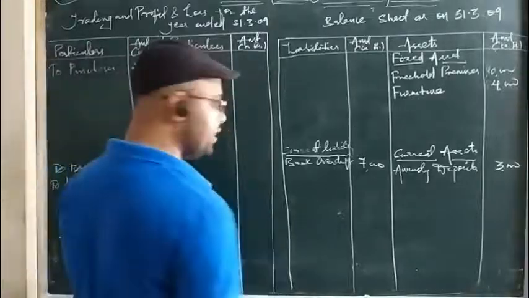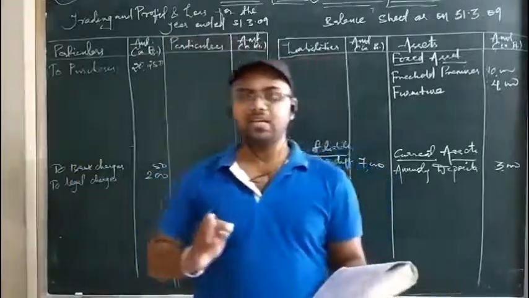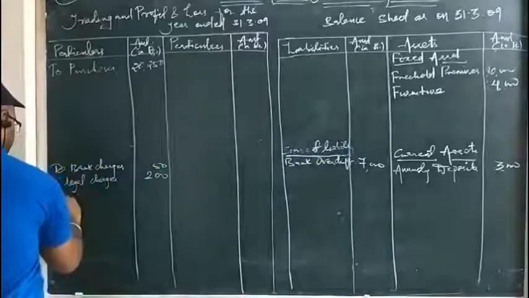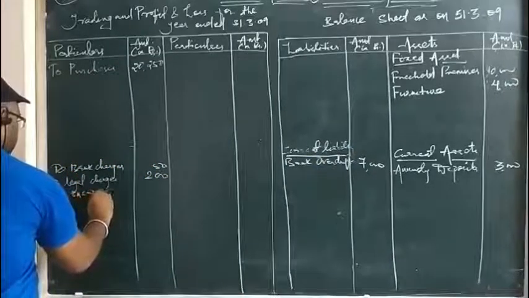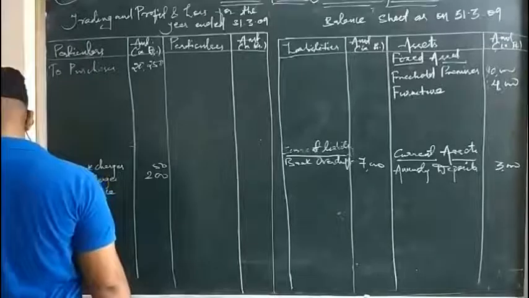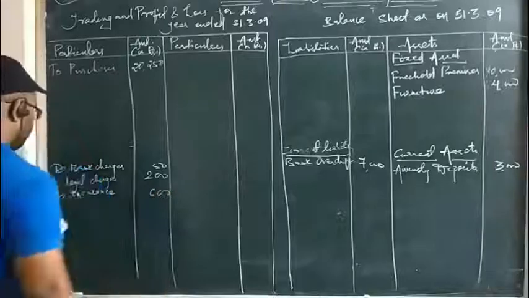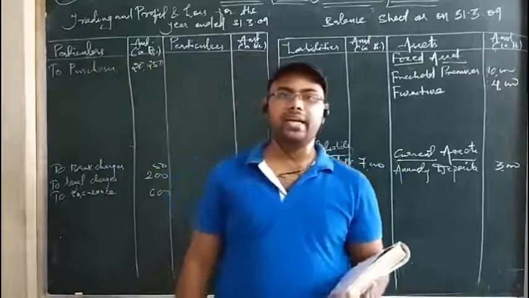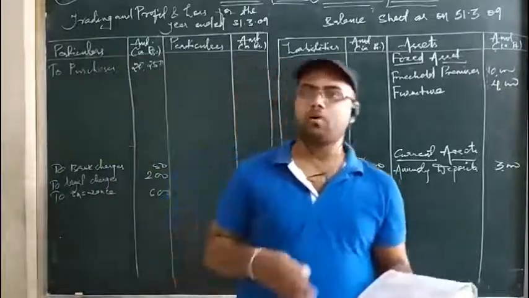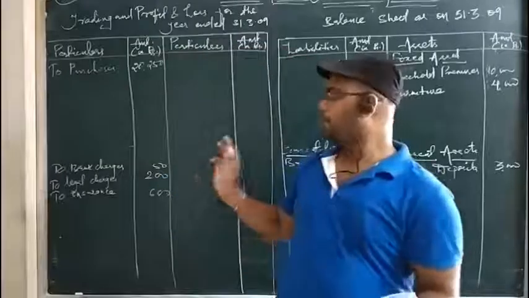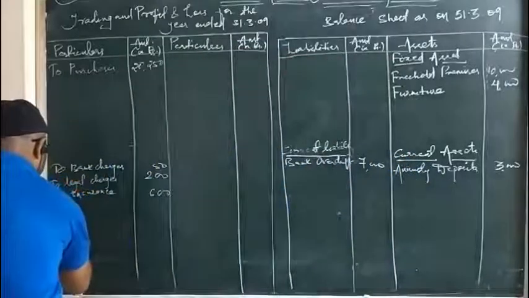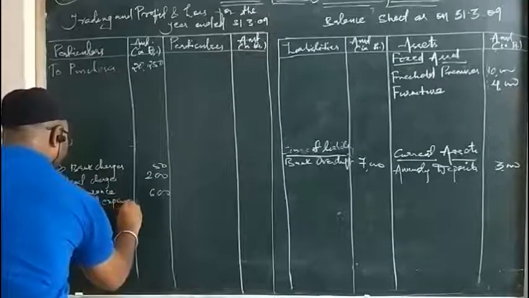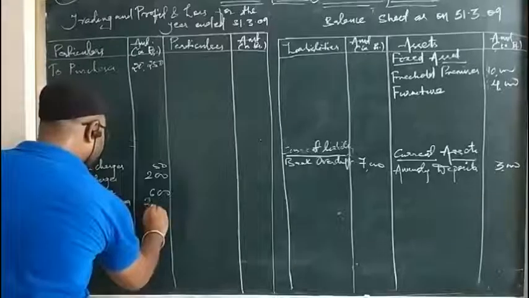Then we have insurance. Since it is not mentioned what kind of insurance, we'll take it as an office insurance, not factory insurance. Okay. So insurance amounts to 600. Okay, next, general expenses. General expenses are supposed to be indirect expenses because it is not mentioned for what purpose. So general expenses will be taken to profit and loss account. So we'll write here general expenses. So general expenses is 2,900.